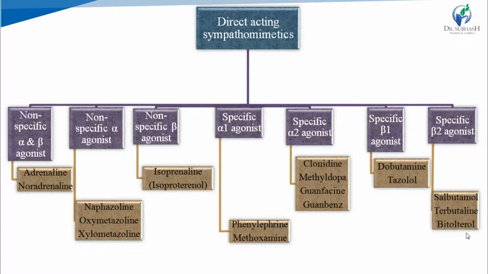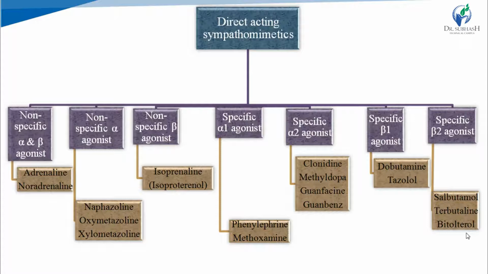These are the very famous drugs clinically used, and you can easily remember them by continuously practicing. Adrenaline, noradrenaline, then naphazoline, oxymetazoline, xylometazoline, in non-specific beta isoprenaline, alpha-1 phenylephrine and methoxamine, alpha-2 clonidine, methyldopa, guanfacine, guanabenz, beta-1 dobutamine and prenalterol, and beta-2 salbutamol, terbutaline and bitolterol.